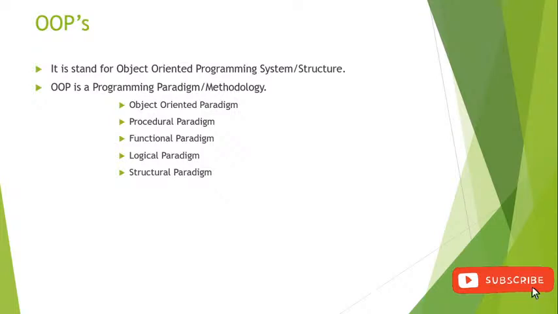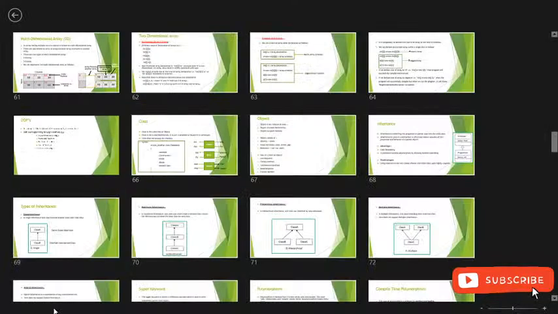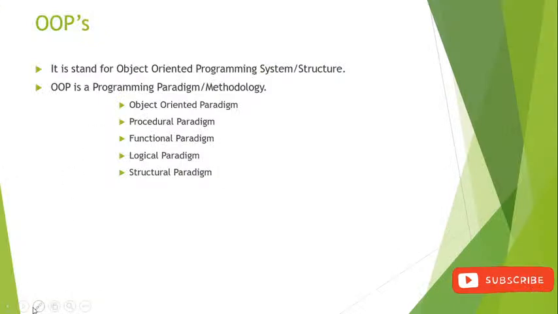the object oriented paradigm. Okay, from all the paradigms we are using one paradigm, that is the object oriented paradigm. All the paradigms present are used to develop software, that is the object oriented paradigm, procedural paradigm, functional paradigm, logical paradigm, or structural paradigm. All are used to develop software, but here we are using one, that is the object oriented paradigm. It is one of the ways to develop software.